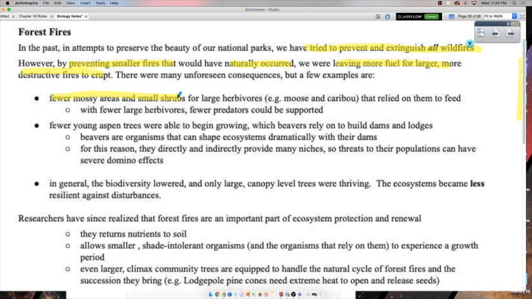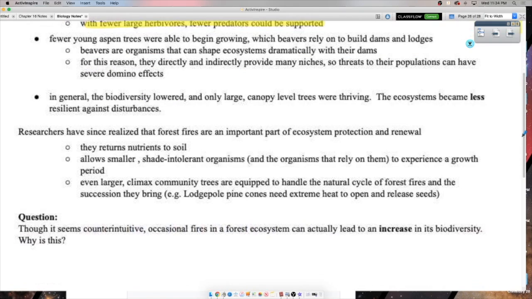And so eventually they start to die out. They can't be supported, okay? Another surprising factor is that we started to notice the beaver population really drop. This seemed strange too, right? But the thing was, fewer young aspen trees were able to begin growing. And beavers, as you know, build lodges and dams, right? And they use the young aspen trees. They can't use the big ones. They have to use the young ones that grow along the side of the river.